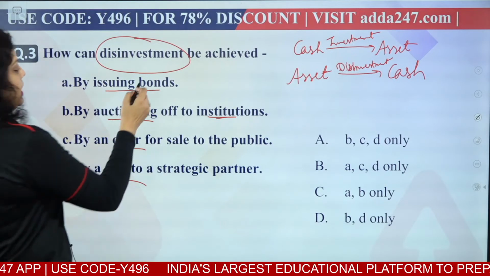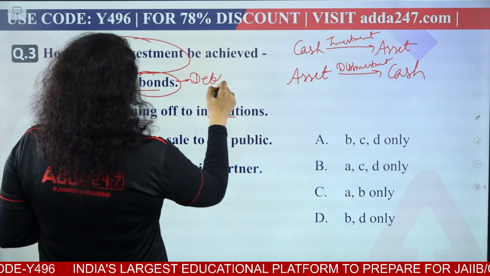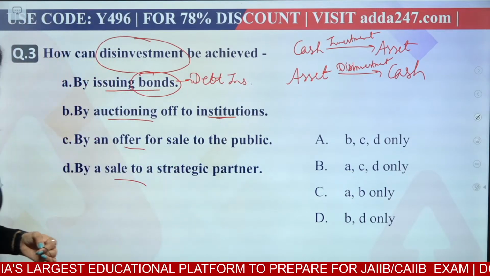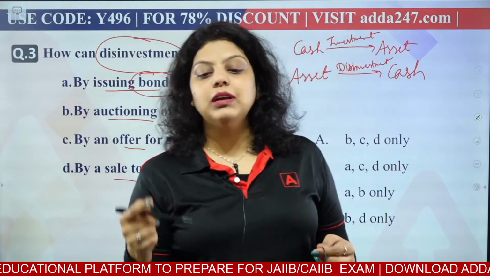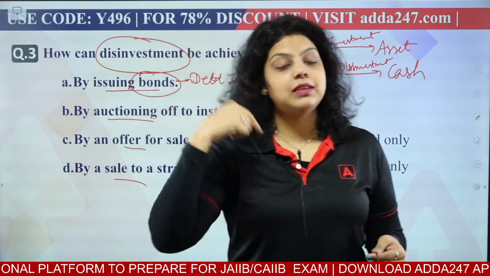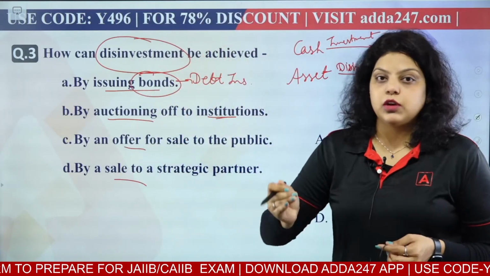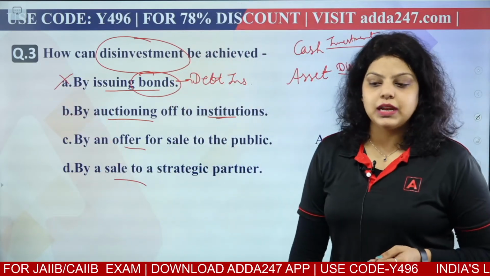See, if you are issuing bonds, then what is a bond? Bond is a debt instrument. Debt instrument means if you are issuing bonds, you are taking a loan from the public. If government issues bonds, government is not selling its assets. Government is taking a loan from the public for a fixed maturity period and government has to pay a fixed rate of interest. So it is obvious bond is not the option to sell your assets. A will not be the right answer.